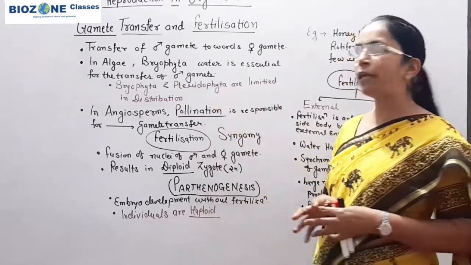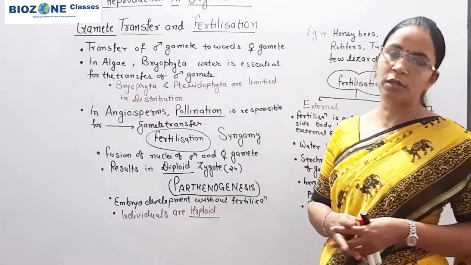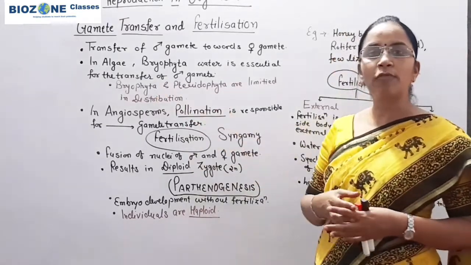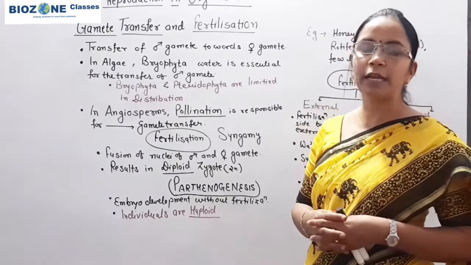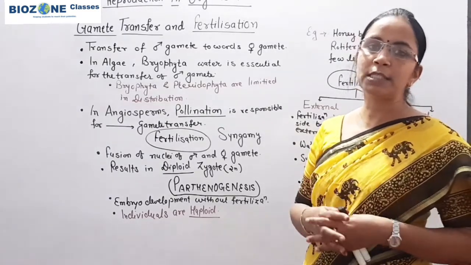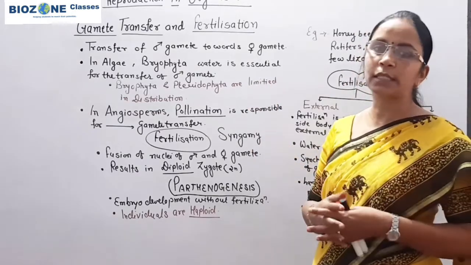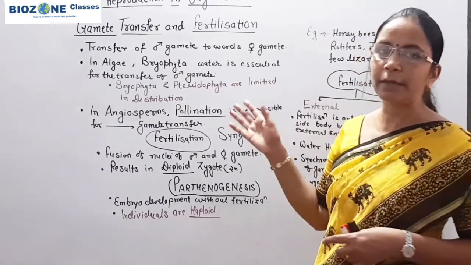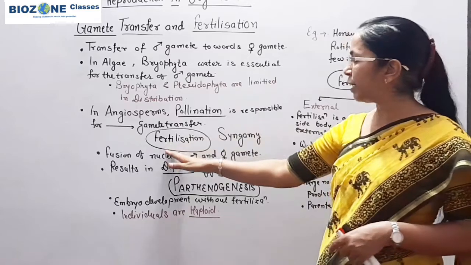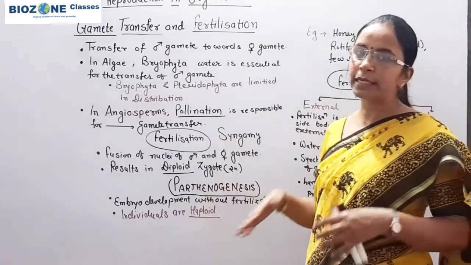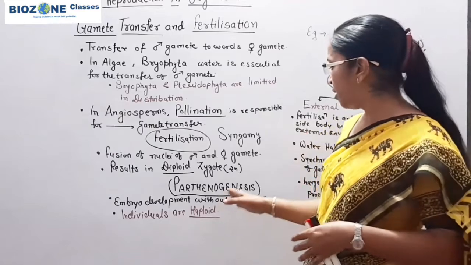why the bryophyta and pteridophyta are limited in distribution. So simply you remember that for the fertilization, male gamete transfer only takes place in presence of water, and you can write that for the transfer of male gamete they are dependent on water. Secondly, when you come towards the fertilization, parthenogenesis, example of parthenogenesis.